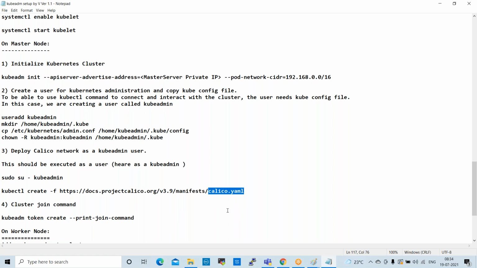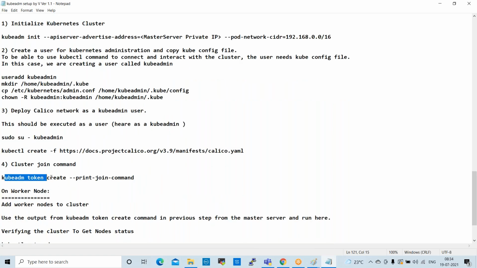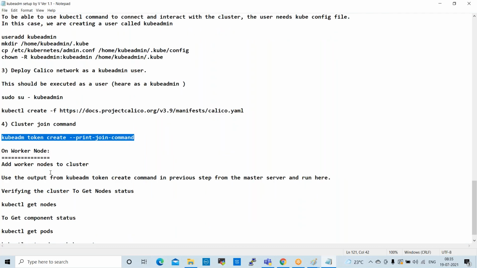After that, we run the command to join the cluster. On the master server, we generate this command, and it will give you one more command. That command we can execute on the node servers, the worker servers. By then the nodes will be joined into the cluster.